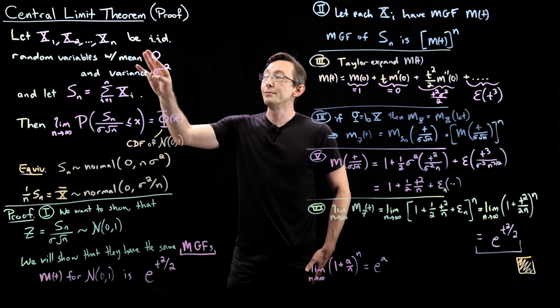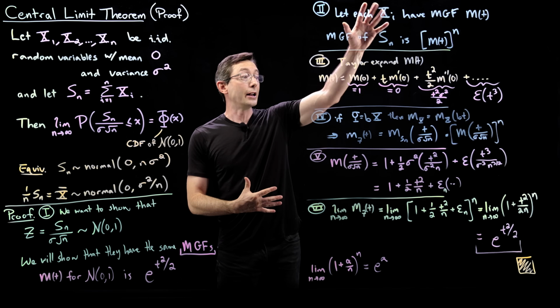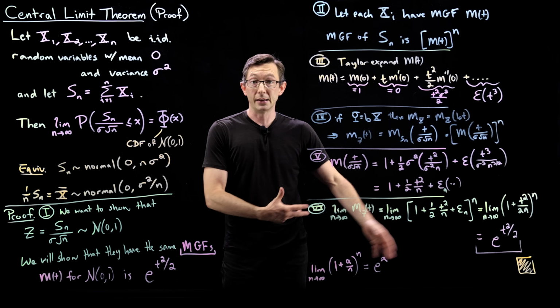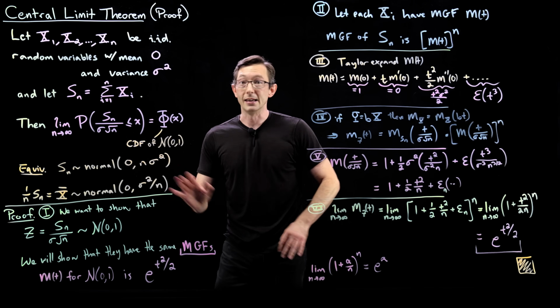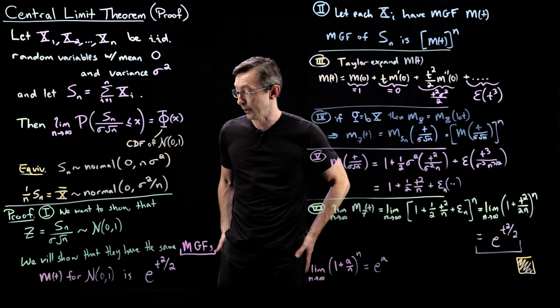Now we've done this for a mean of 0, but you could also substitute in a mean equal to mu and go through all of these steps and convince yourself that this is still true and modify these. That's a really good exercise for you to make sure that you understand the mechanics of what's going on here.